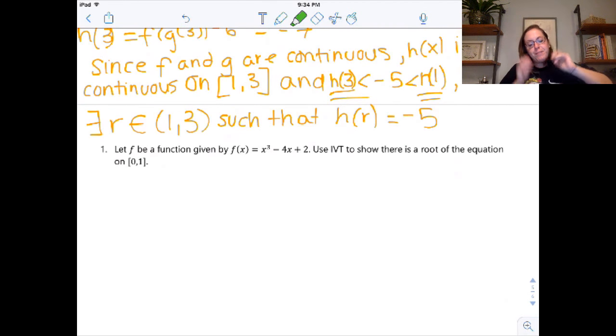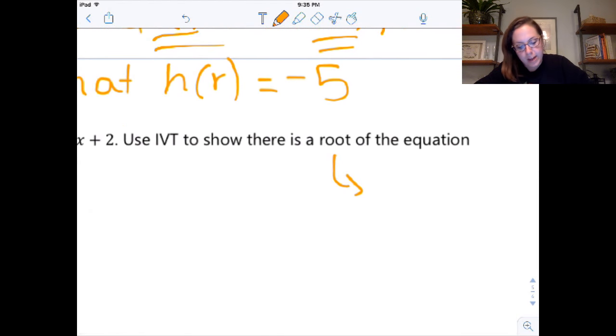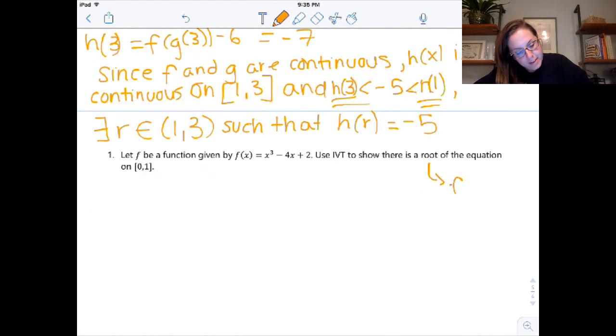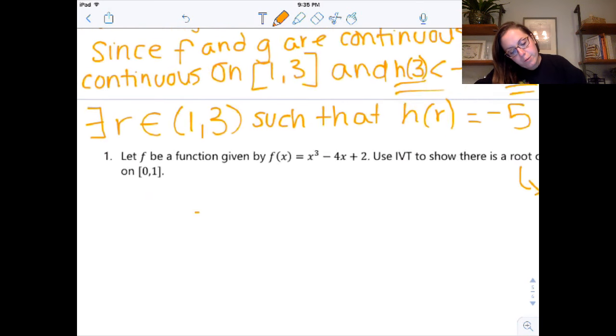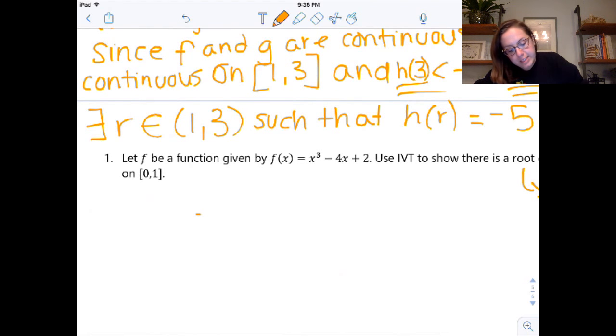All right, let f be a function given by f of x is x cubed minus 4x plus 2. Use IVT to show there is a root. We need to know what a root is. A root is where f of x equals 0. So it's really the same problem as above. It means show me that this has to equal 0, which means I want to kind of squeeze 0 between my boundaries. So first of all, let's find our boundaries.